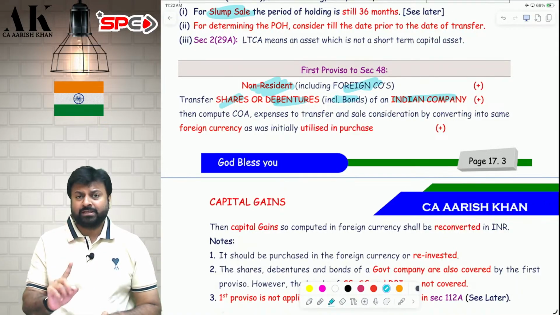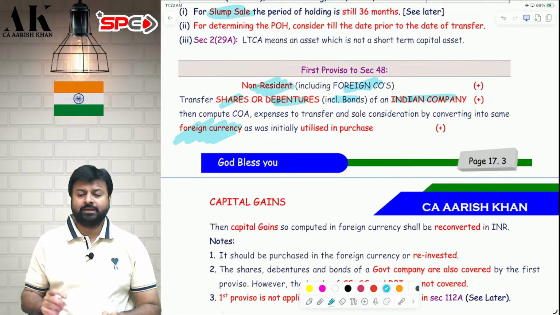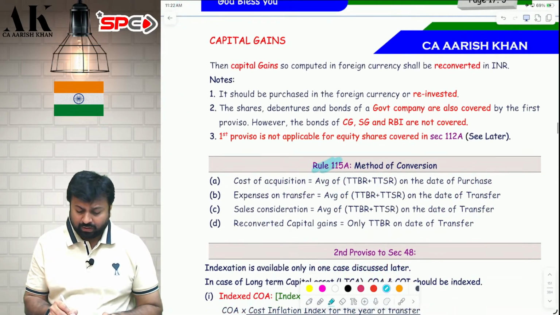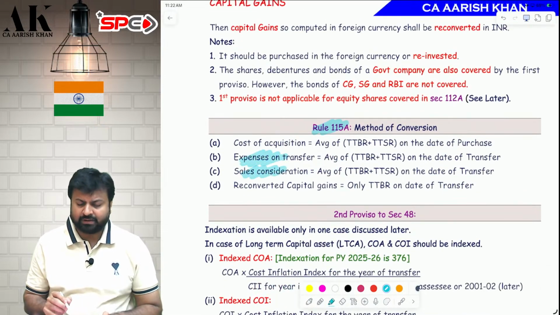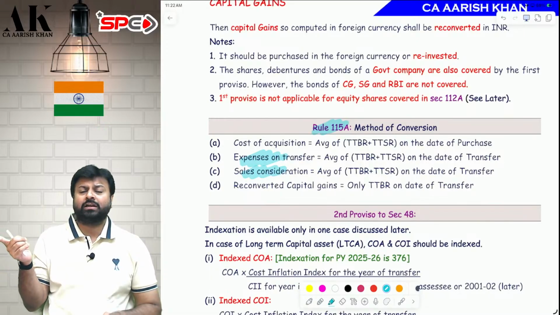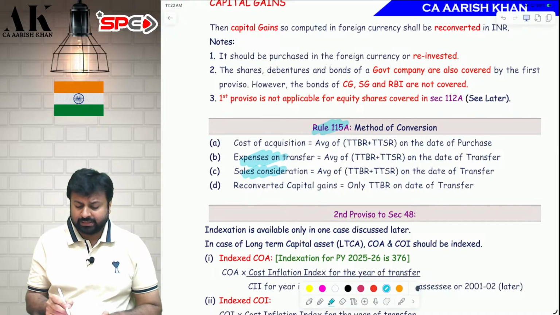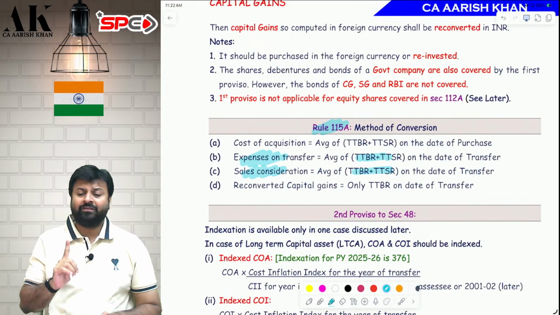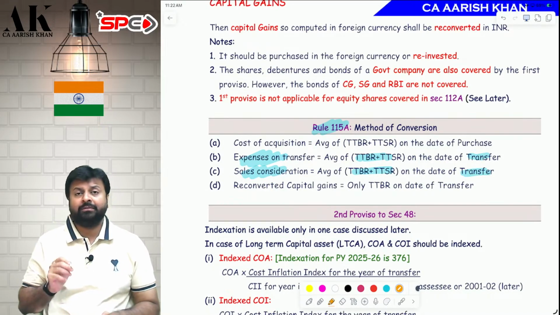Now, they should purchase the shares in foreign currency. If they purchase the shares in foreign currency, then their calculation will be made as per Rule 115A. What does Rule 115A say? Sale consideration and expense on transfer have to be converted into foreign currency. First you compute in INR, then you convert into foreign currency. Both should be converted as per the average of TTBR and TTSR on the date of transfer.